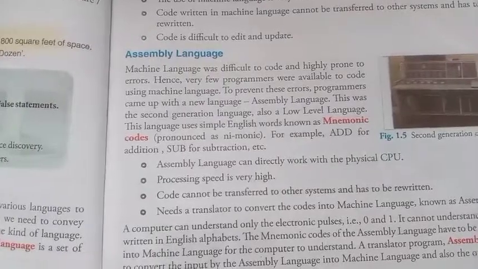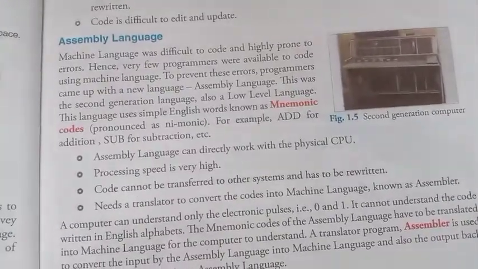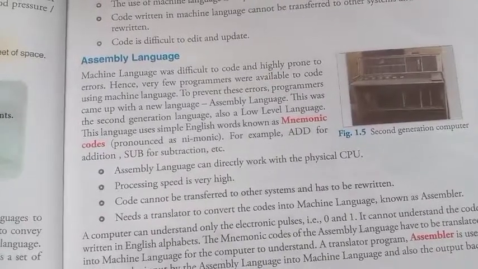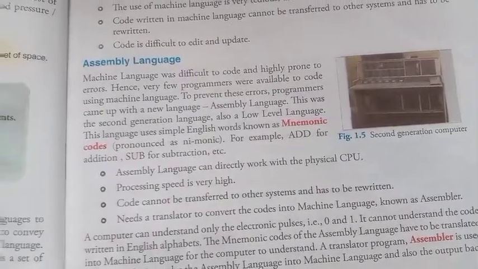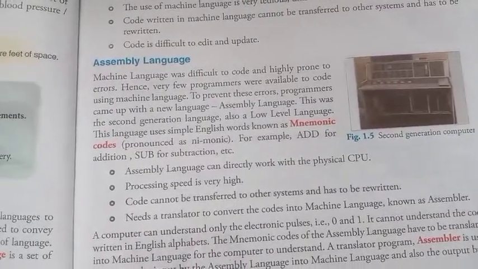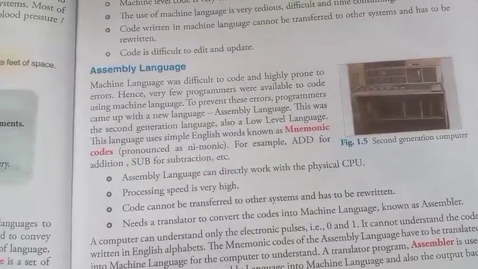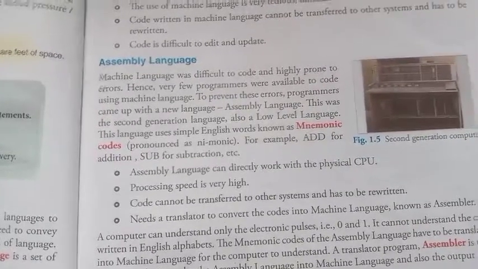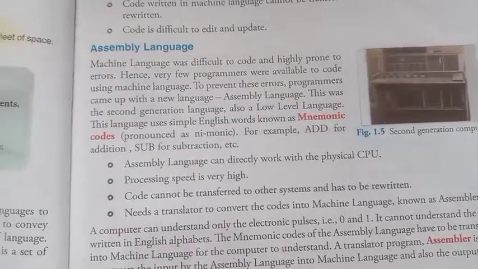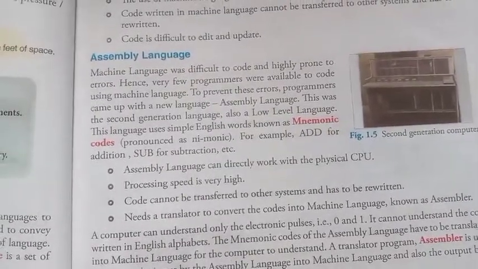For example, if you want to add something, we write ADD, as in mathematics whenever we do addition. And for subtraction, we write SUB. The same codes are used in second generation language.